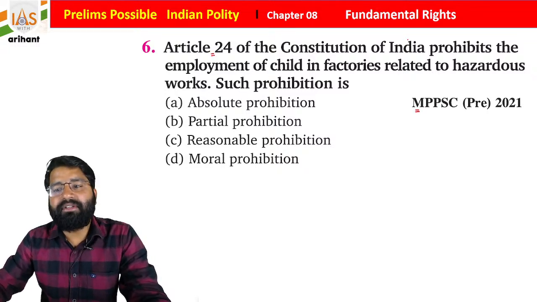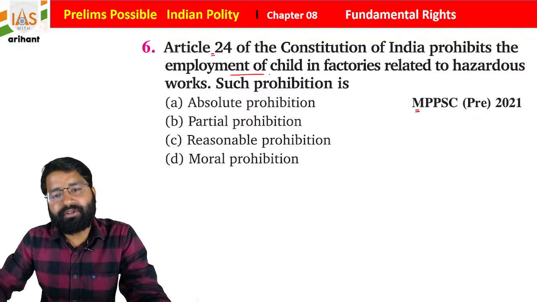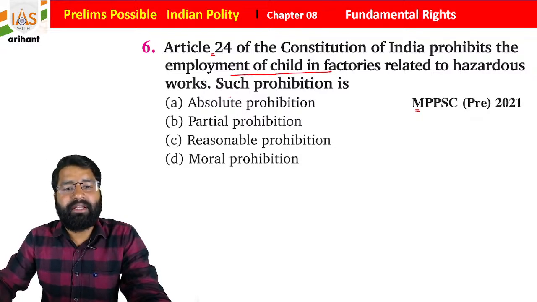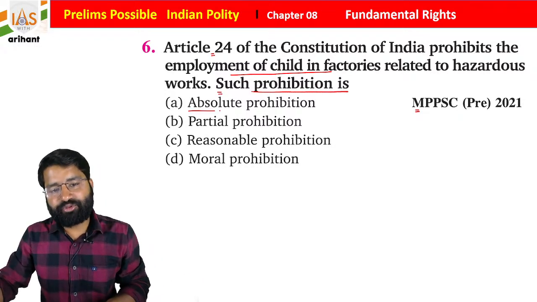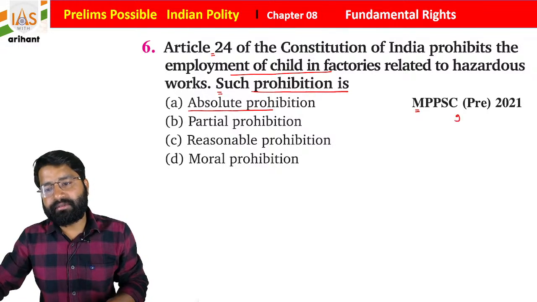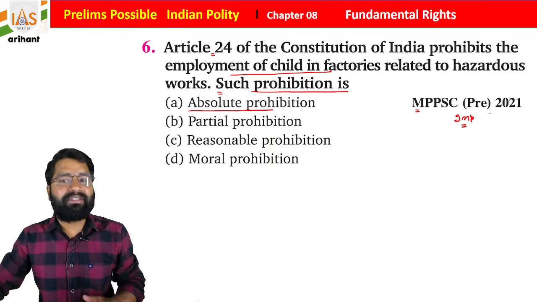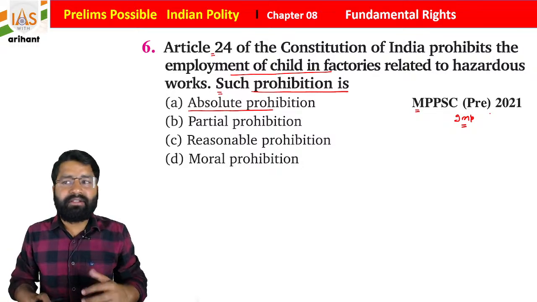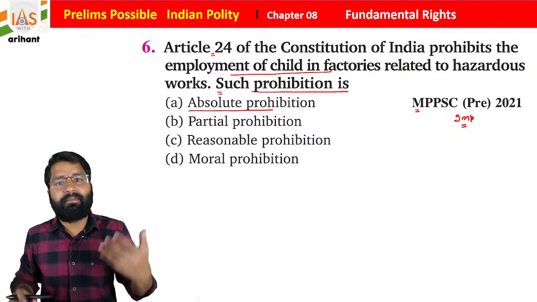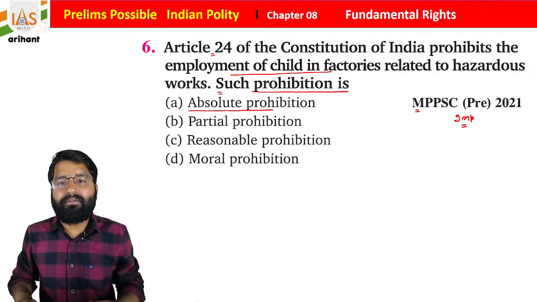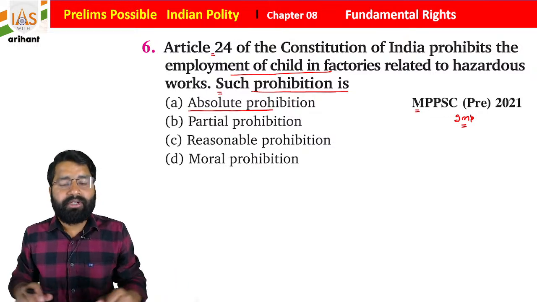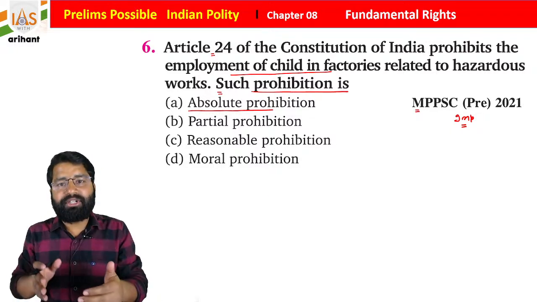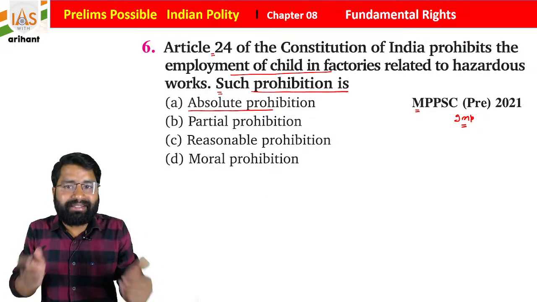Article 21 of the Constitution of India prohibits employment of children in hazardous factories and hazardous work. Such prohibition is what type of prohibition, students? Absolute prohibition. See, this is going to be part of your mains also. Whenever you write, let's suppose someone writing about the condition of child or woman in India.